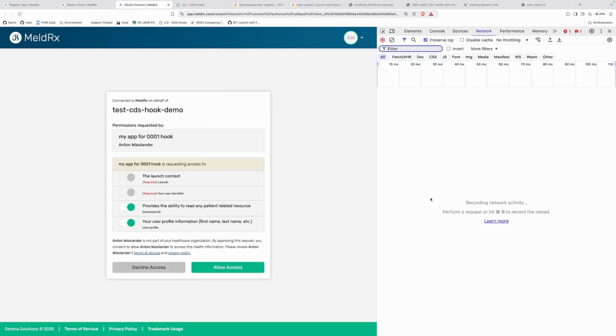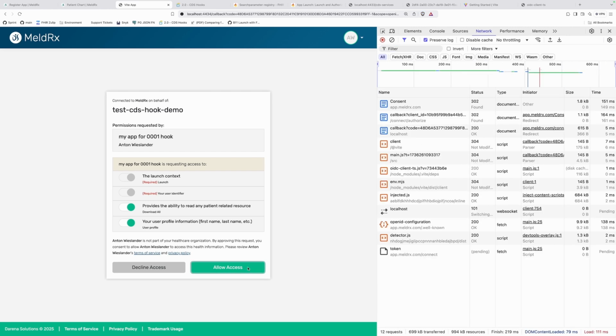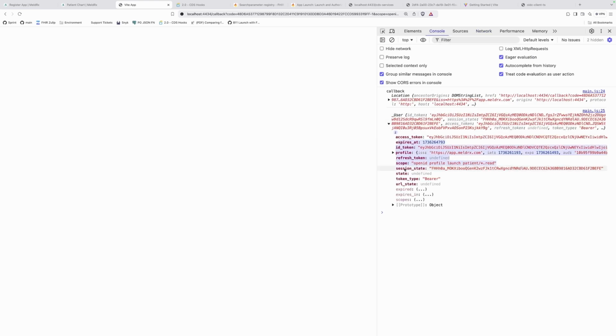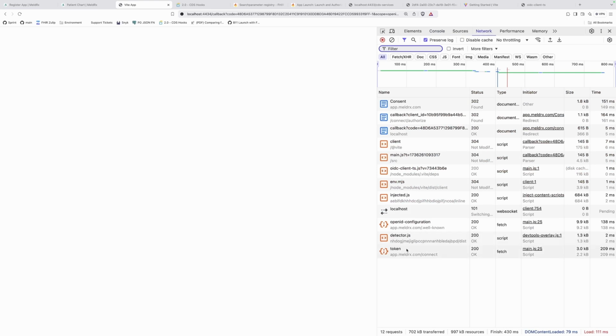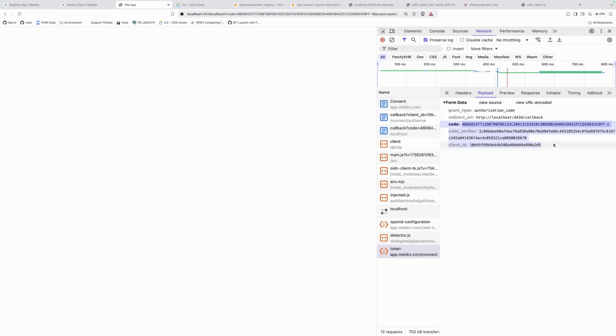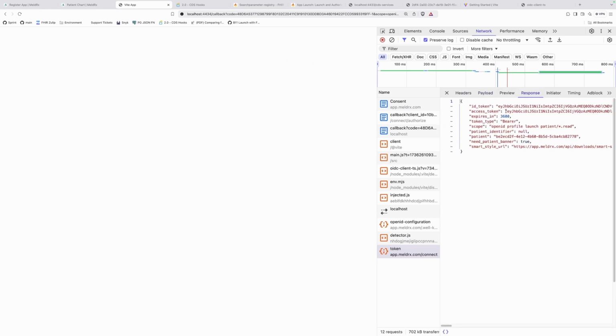So here, if I open this up, I will allow access and we're going to see all the inner workings of things. I'm going to go to the console and take a look at the user. We're not going to see the patient information. However, if I go to network token, this is the information that is being sent to MelderX Connect token, right? The payload will contain the code, the code verifier, the client ID, etc., to obtain the token. In the response, where we get the access token, you're also going to get the additional patient identifier and the patient.